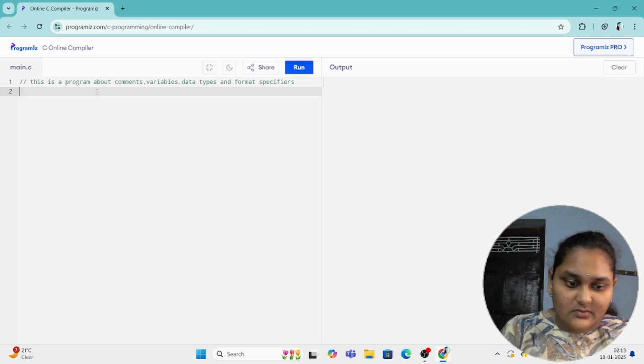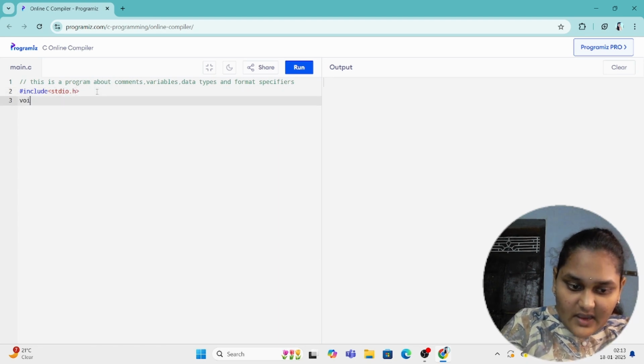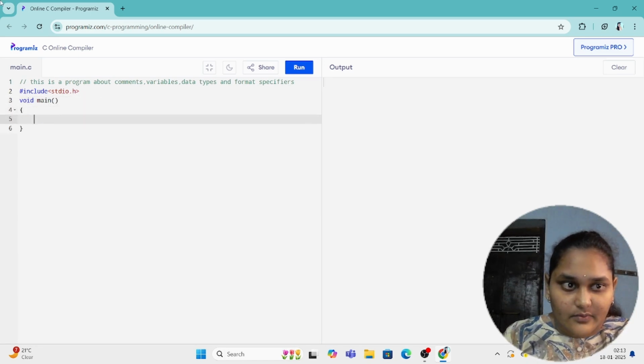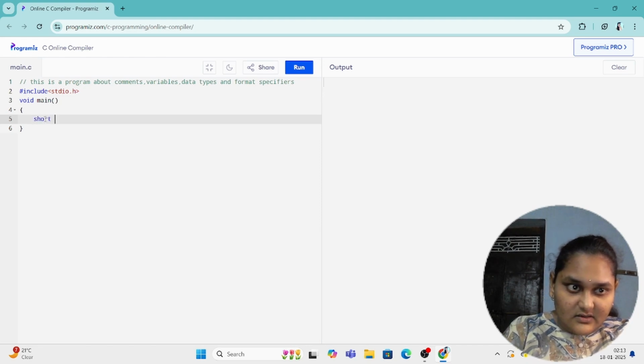So let's write the program. We know that our program should start with #include <stdio.h>, which is known as a header file. And we have to have a main function for sure for any C program. And we took void main, so we return nothing. And here I want to have a short data type integer, short a. The variable name is a, and semicolon.